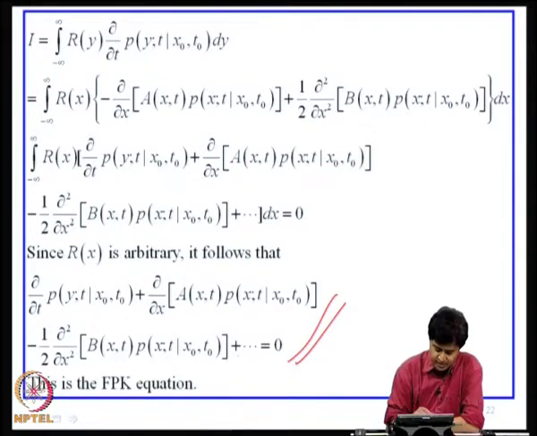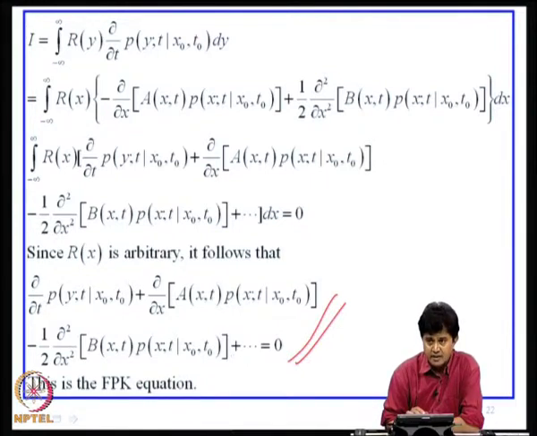Here again there are an infinite number of terms, but if you are dealing with systems driven by Gaussian white noise, where Gaussian white noise is obtained as the formal derivative of the Brownian motion process, we have seen that all these higher order terms go to 0 and we are left with only 3 terms, and that becomes amenable to possible solutions.